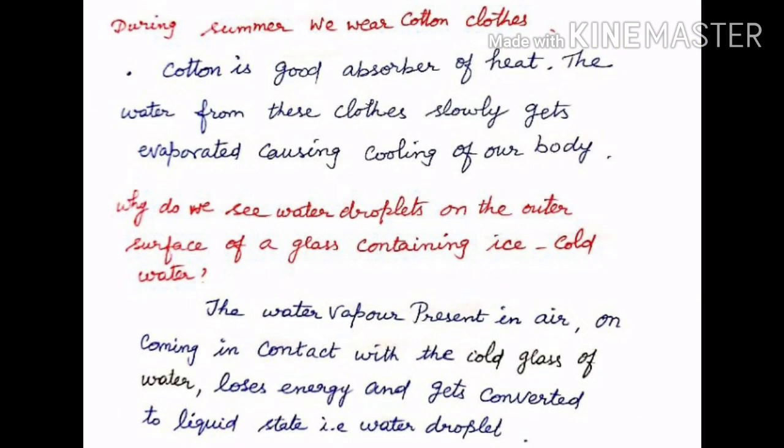During summer, we wear cotton clothes. Why? Cotton is a good absorber of heat. The water from these clothes slowly gets evaporated, causing cooling of our body. Why do we see water droplets on the outer surface of a glass containing ice cold water? The water vapor present in air, on coming in contact with the cold glass of water, loses energy and gets converted to liquid state. That's why we can see the water droplets on the outer surface of glass containing ice cold water.